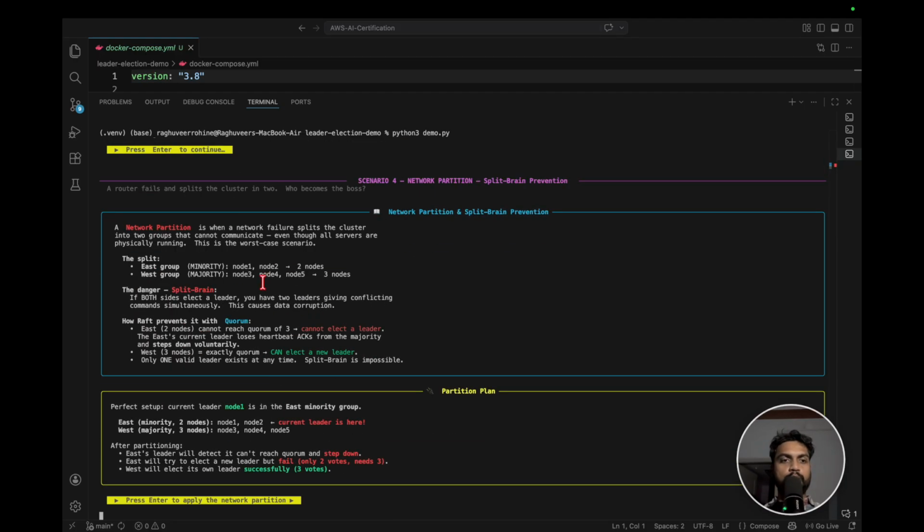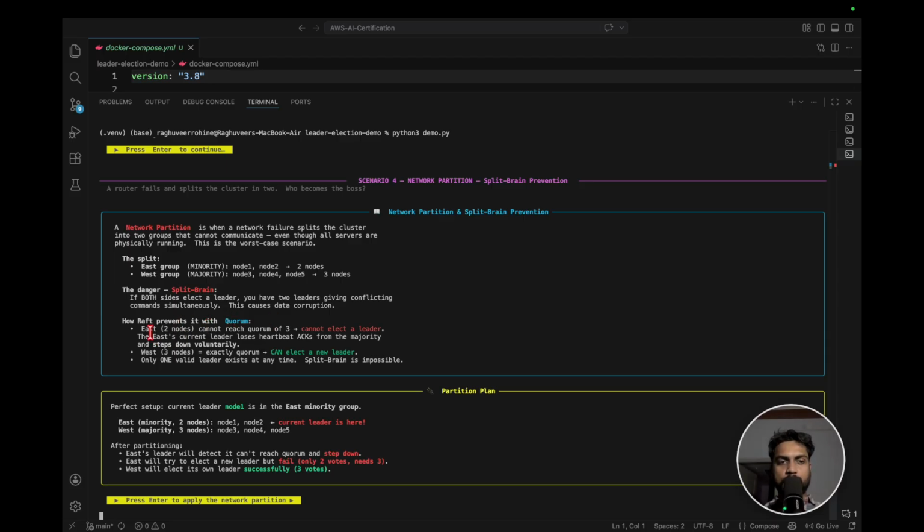So to implement the split brain scenario: a network partition is when a network failure splits the cluster into 2 groups that cannot communicate. So even though all servers are physically running, this is a worst case scenario where the east group has node 1 and 2, and the west group, let's say, has nodes 3, 4 and 5. It has 3 nodes. So the danger here is the split brain. If both sides elect a leader, then you have 2 leaders giving conflicting commands simultaneously. This causes data corruption. So now, how Raft prevents it with the quorum, let's see that.